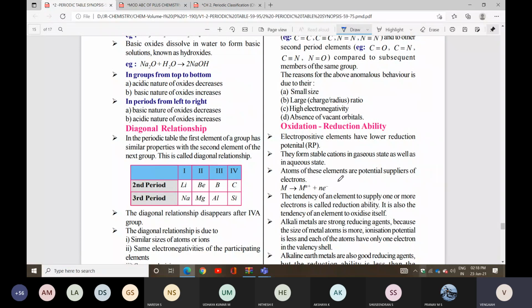Atoms of these elements are potential suppliers of electrons.